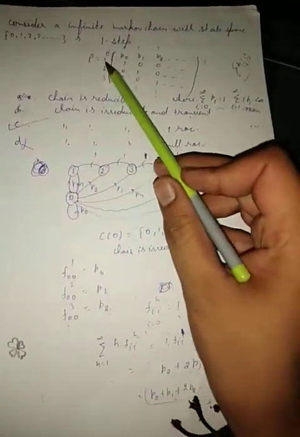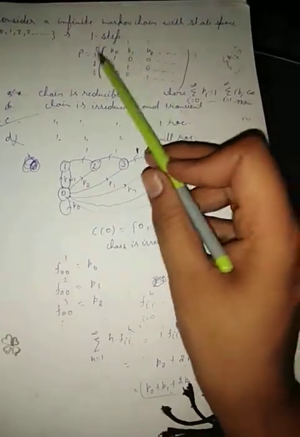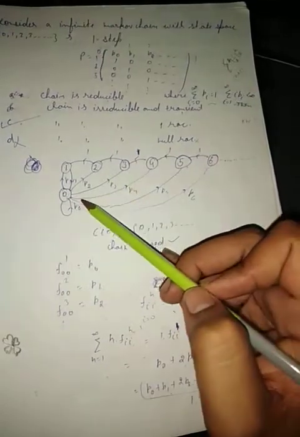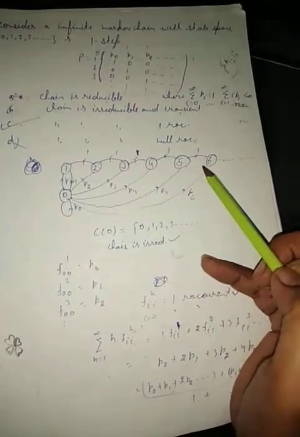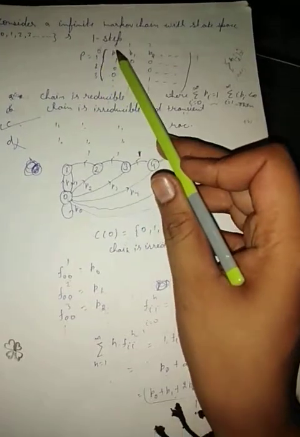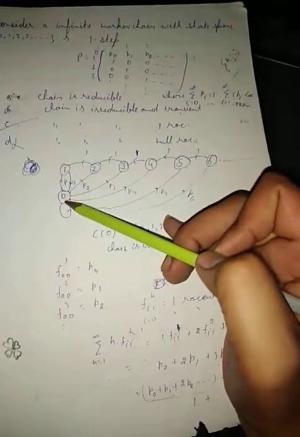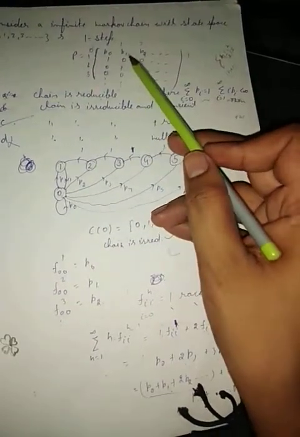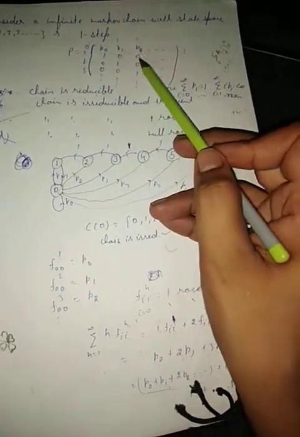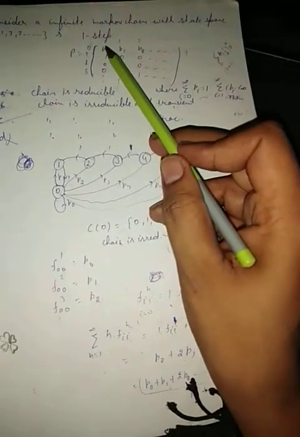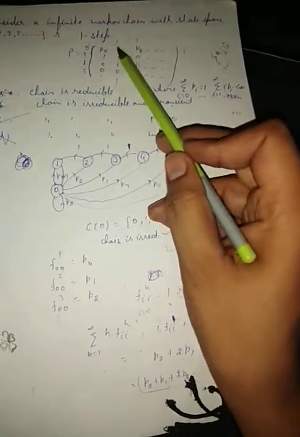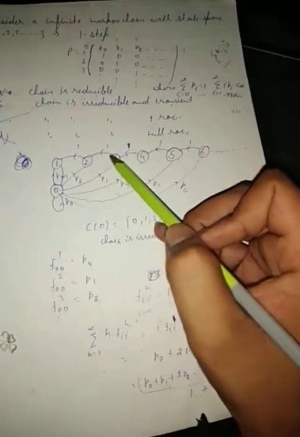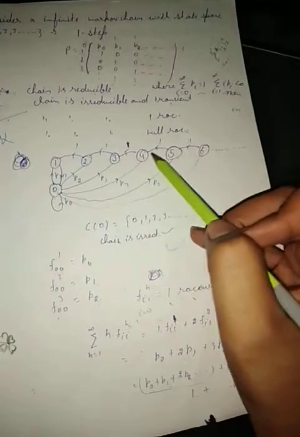Now from 0 to 0, 0 to 1, 0 to 2, 0 to 3, all have a path. Then 1 to 0, 1 to 1 no path, 1 to 2 no path. Now 2 to 0 no path, 2 to 1, 3 to 2 up to this. This is the diagram.